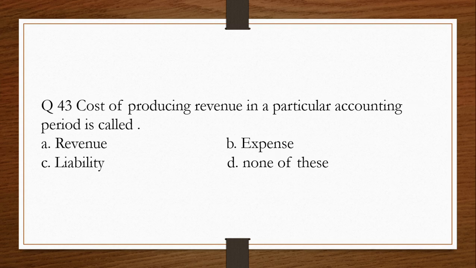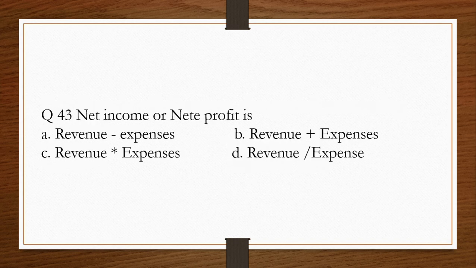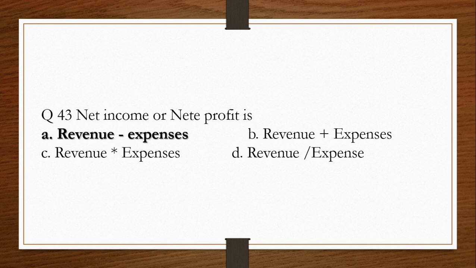Question number 43. Cost of producing revenue in a particular accounting period is called A. Revenue, B. Expense, C. Liability, D. None of these. The answer is B. Expense. Question number 43. Net income or net profit is called A. Revenue minus expenses, B. Revenue plus expenses, C. Revenue product expenses, D. Revenue divided expenses. The answer is A. Revenue minus expenses.